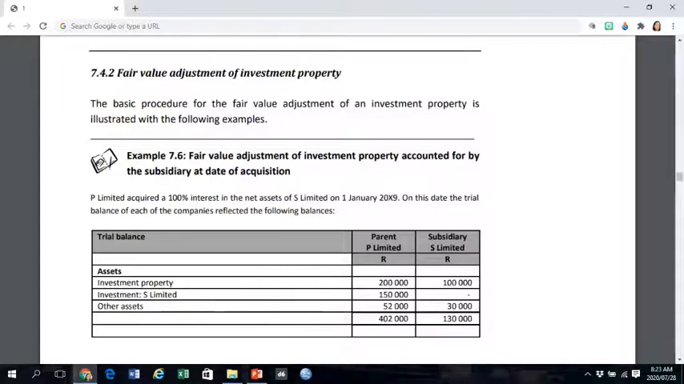Examples 7.6 and 7.7 look at the scenario where the required value adjustment at acquisition date relates to the investment property of the subsidiary. In Example 7.6, the scenario deals with a required fair value adjustment on the investment property of the subsidiary that has been accounted for by the subsidiary at acquisition date before we consolidate. There will not be any business combination valuation journals necessary in this example, and it is therefore self-study.